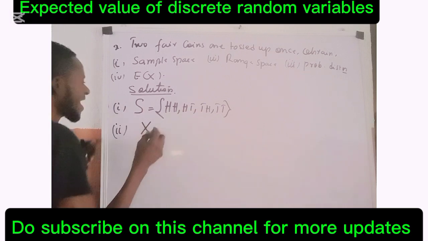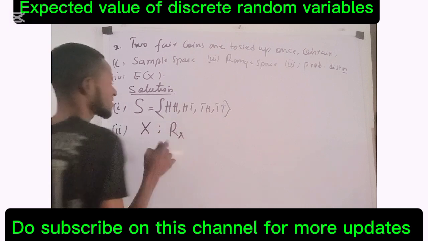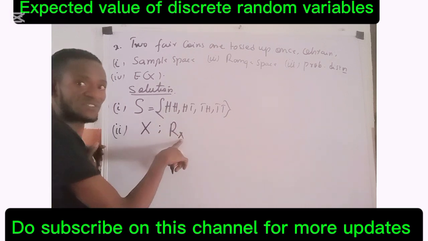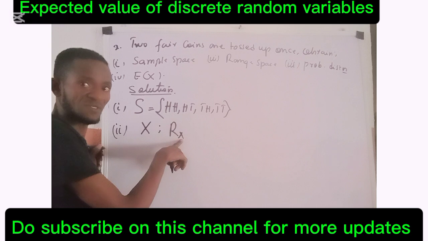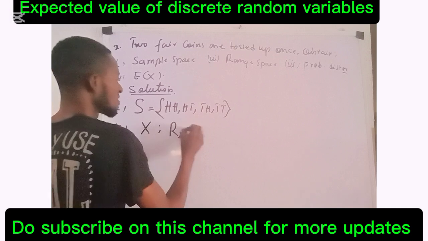So I now have a set R of X. This random variable X is counting the number of heads, and this R is talking about range space. So this is equal to a set.